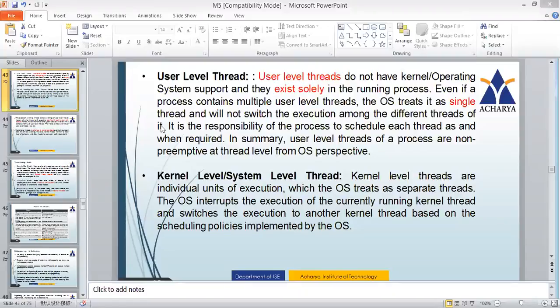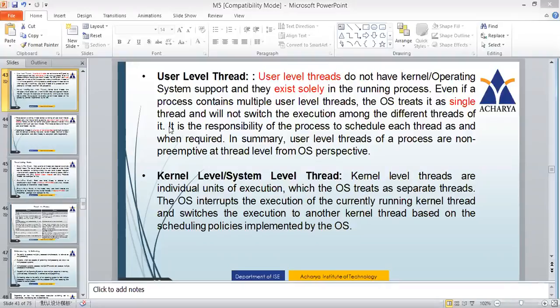And it will not switch the execution among the different threads of it. Means you have a process, and in the process you have 3 threads, thread 1, thread 2, thread 3, and all of them are user level threads. So even the process is a user process, and the threads are also user level threads. Now the operating system treats it as a single thread. So all the 3 are treated as only one thread and it will not switch the execution among the different threads of it. So what do you mean by that?